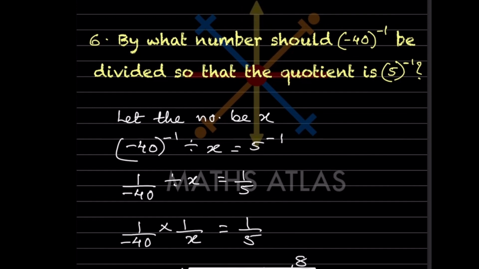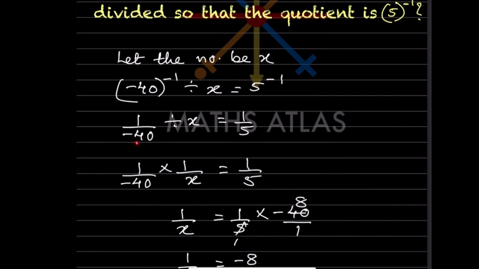By what number should minus 40 raised to minus 1 be divided so that the quotient is 5 raised to minus 1? So now we don't know the number, so let the number be x. So minus 40 raised to minus 1, by what should it be divided? Divided by x is going to be 5 raised to minus 1. So we have to make this positive, so it will just be 1 by minus 40 divided by x. So remove the negative exponent, that will be 1 by 5.